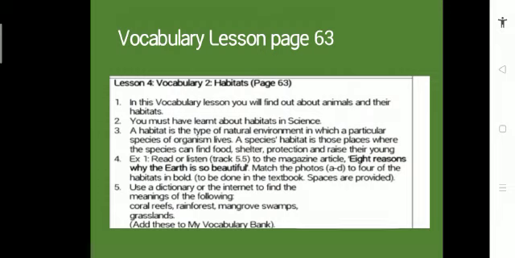Read or listen to the magazine article "8 Reasons Why the Earth Is So Beautiful." Match the photos and use the dictionary on the internet to find the meanings of the following words: coral reefs, rainforest, mangrove swamps, grassland. You must have some idea about these words, because you must have read these words in science or in other subjects, right? So add these words to My Vocabulary Bank on your neat copies.